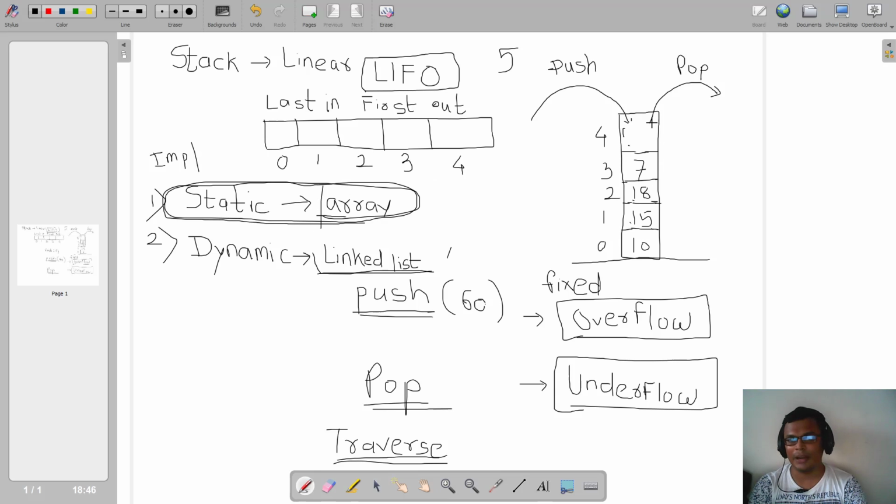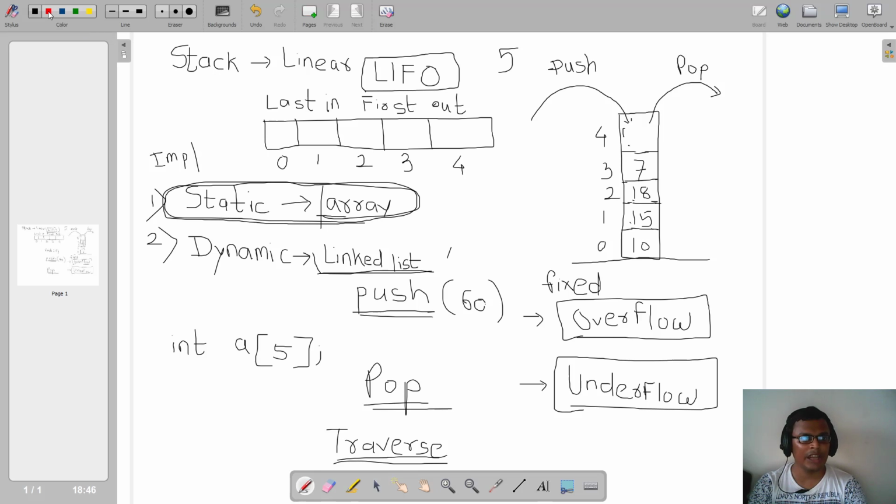In order to implement that, you can see that here we have visualized our stack in the form of an array only, right? So you can see that this is your array. What is the size of this array? Size of this array is 5. So this A of 5, which is my integer array, will be nothing but my stack.